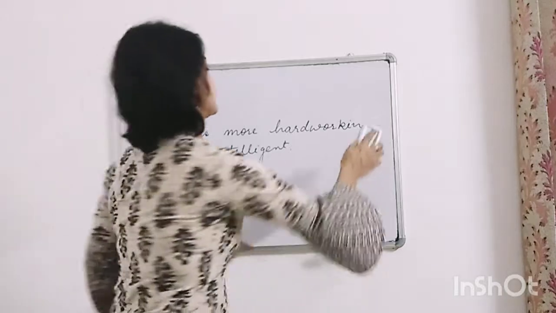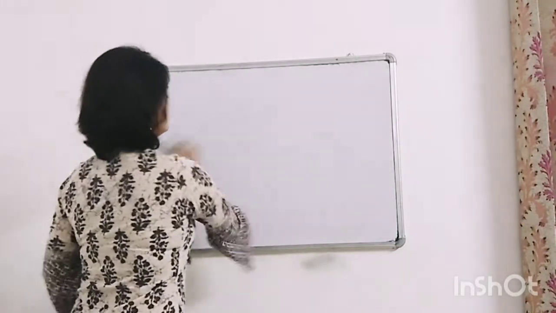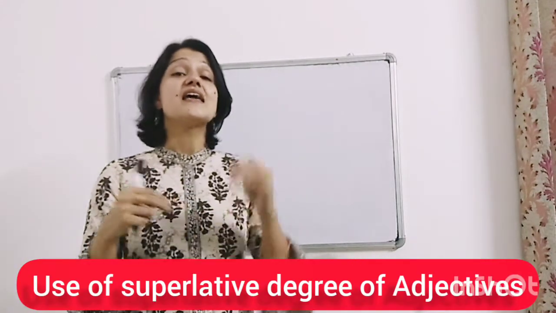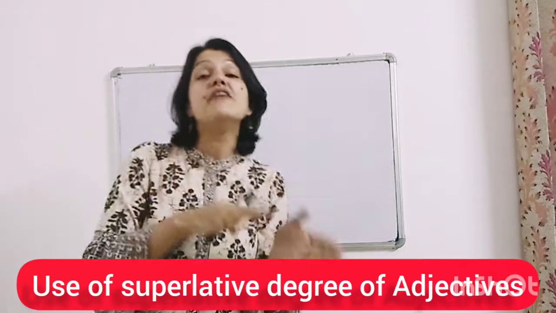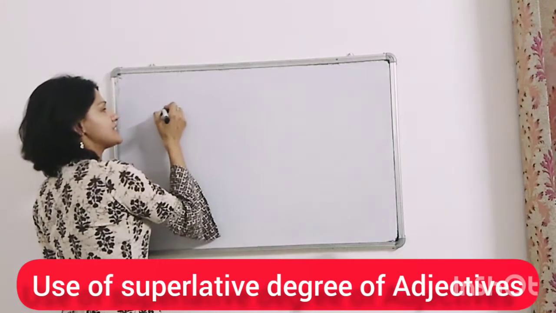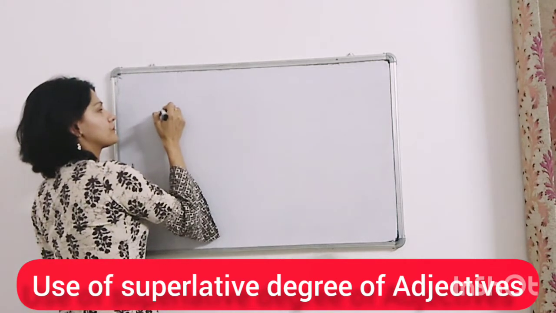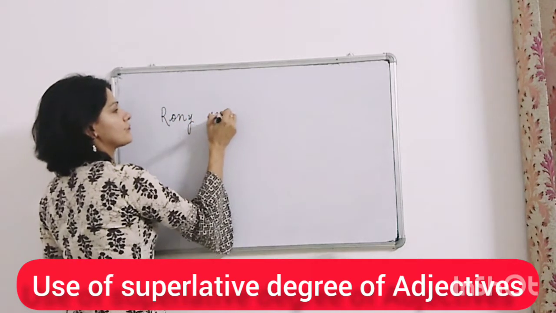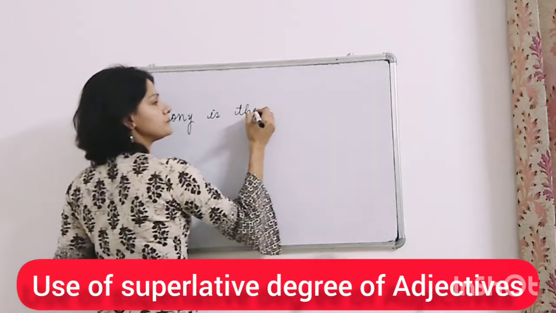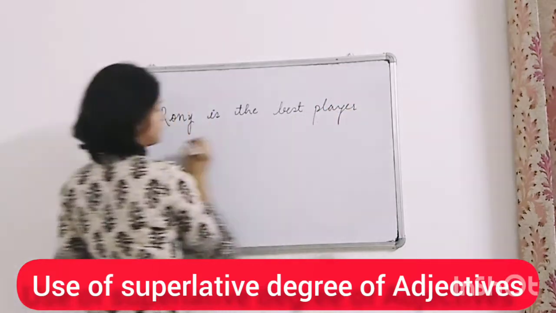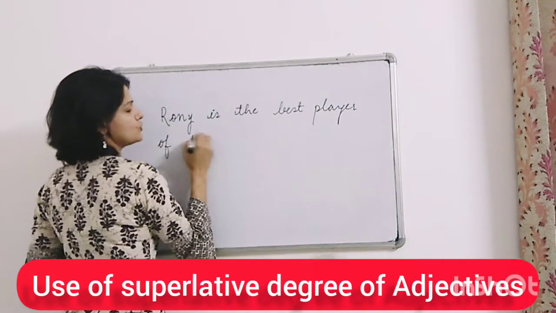Okay, now we'll talk about superlative degrees. The basic structure of using the superlative degree is that we use 'the' before the adjective, right? Okay. So, for example, I can say Ronnie is the best player of the school team.